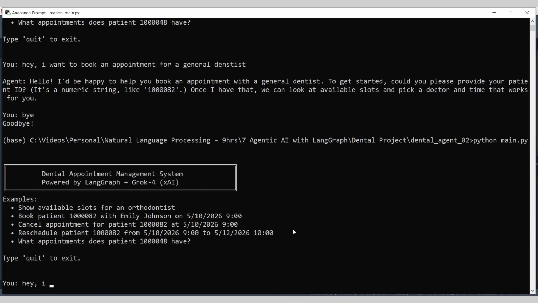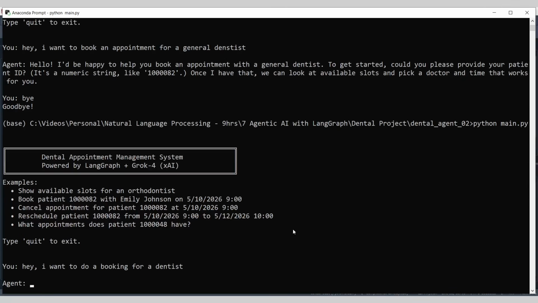Hey, I want to do a booking. I want to do a booking for a dentist. So I'm generally asking for a dentist, right? Now, of course, there are multiple types of dentists. So let's see how the agent will behave.